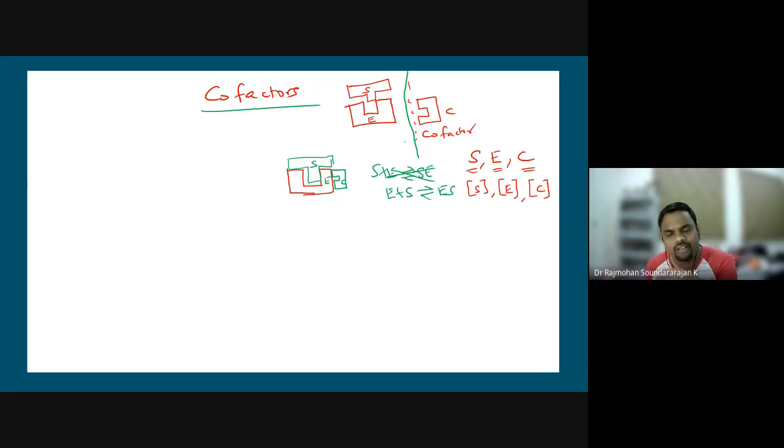Let me repeat: in absence of a cofactor, this enzyme and substrate don't combine, that is, the substrate doesn't bind to the active site of the enzyme to form the ES intermediate. So therefore there is no product formation, right? Whereas in presence of a cofactor, this E plus E will first form an intermediate which will attract the substrate onto the surface, and then it will proceed to form the intermediate ES, and finally the product is formed. Okay, so in absence of this cofactor, the enzyme is called apoenzyme.